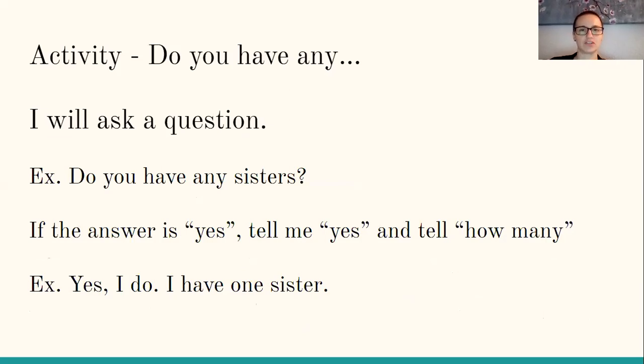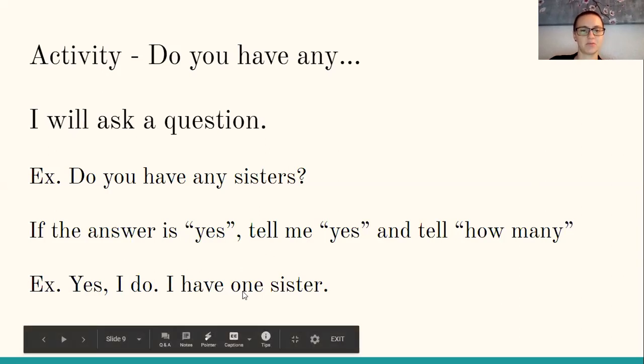So I will ask a question, for example, do you have any sisters? If the answer is yes, you're going to tell me two things. There we go. You're going to tell me yes, and I'd like you to also tell me how many. And you will put this number, the how many number, in front of the family word. Like what you see down here, the one and the sister, you're going to put the one in front of that family word.